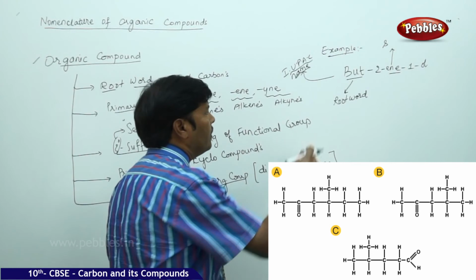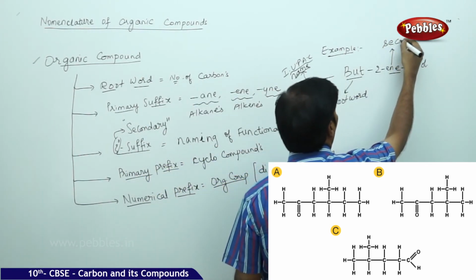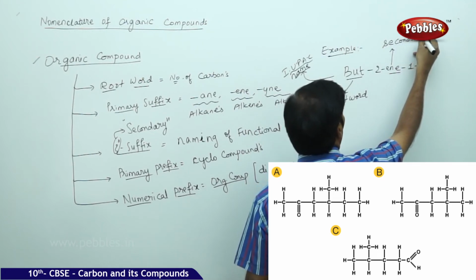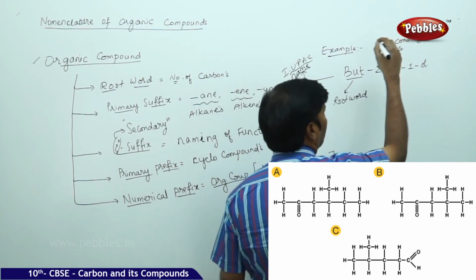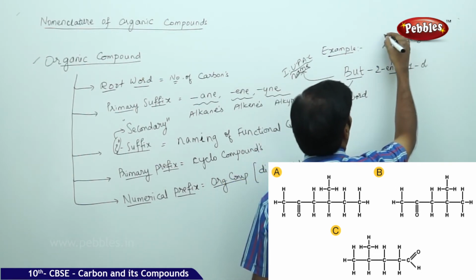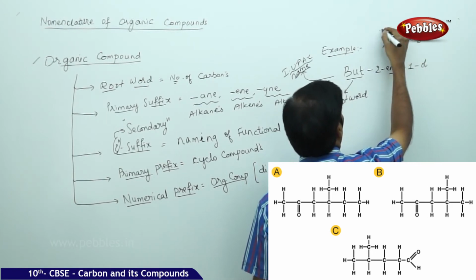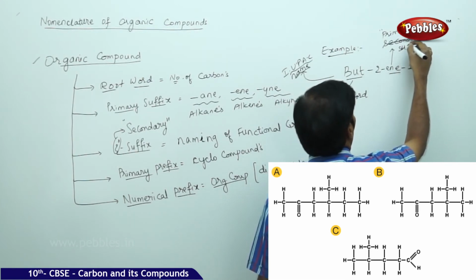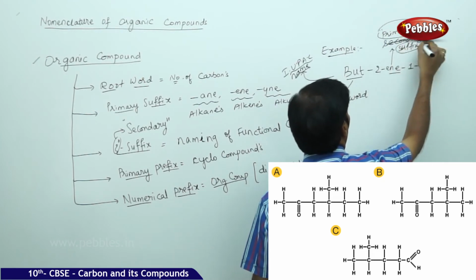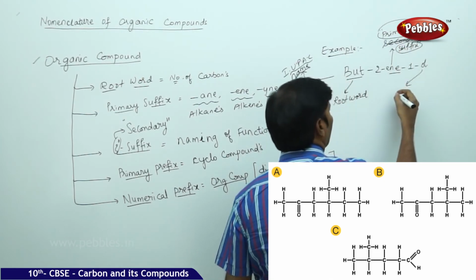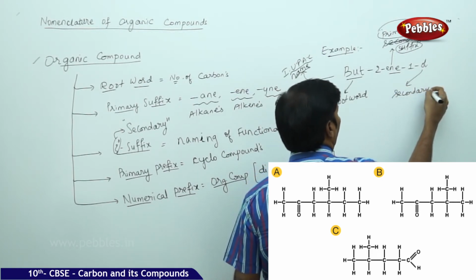So here but is the root word, and en is the primary suffix, and ol is nothing but the secondary suffix.